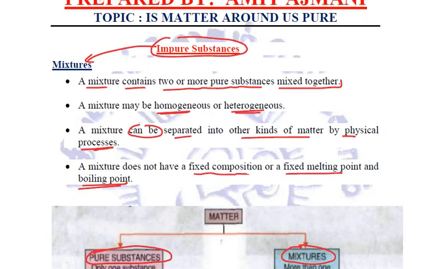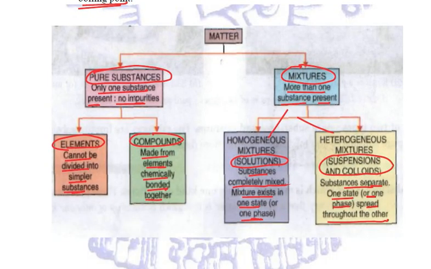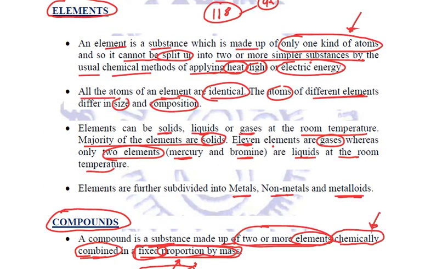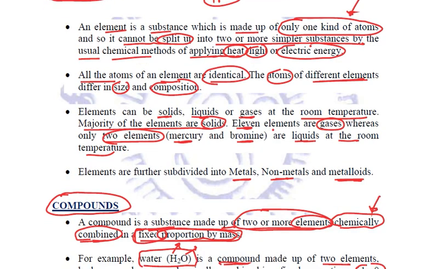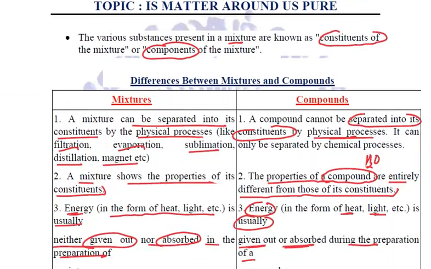So we studied elements, compounds, and mixtures. This is the normal bifurcation of matter: pure substances and mixtures. Pure further into elements and compounds, and mixtures further into homogeneous and heterogeneous, which are further into solution, suspension, and colloids. We started with elements, then discussed compounds, then mixtures.